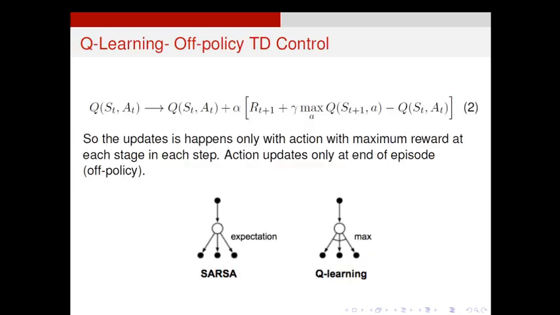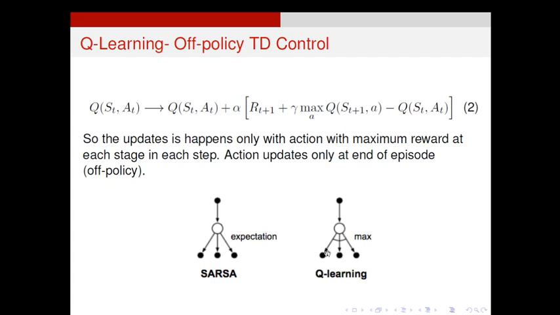Then Q learning. You just compare Q learning with SARSA. In SARSA, we make the update within the episode, but in Q learning, we make the update at the end of the episode. The formula difference is here. Instead of Q of S t plus 1, A dash, I am choosing the maximum of Q of S t plus 1, comma A, over A. We choose among all actions to take the maximum from the state S t plus 1. You just stand on the state S t plus 1 and look around. How many actions originate from this S t plus 1?